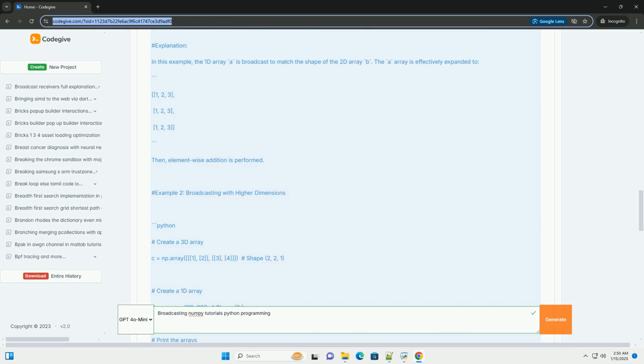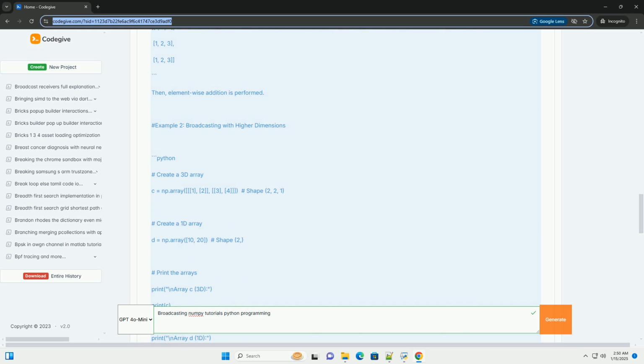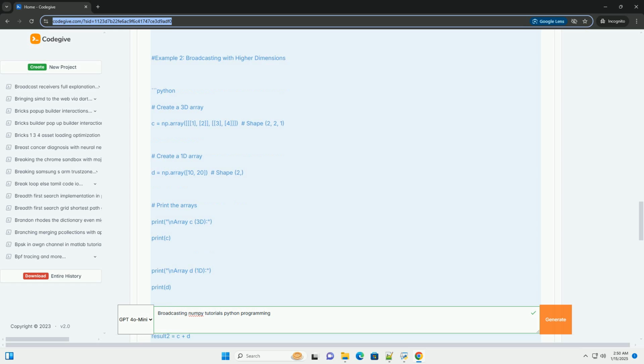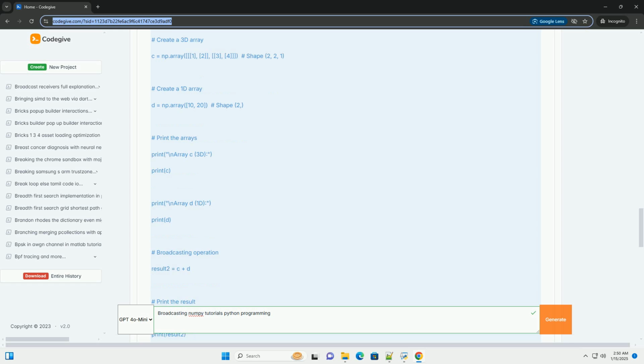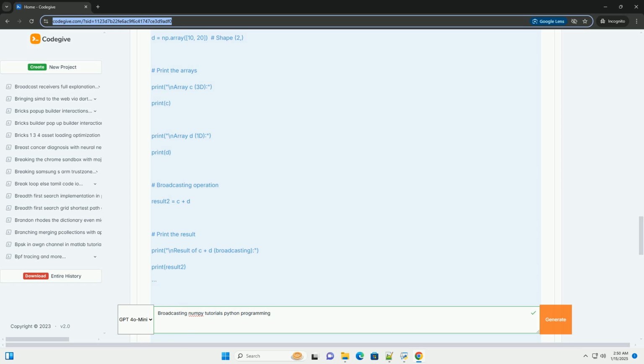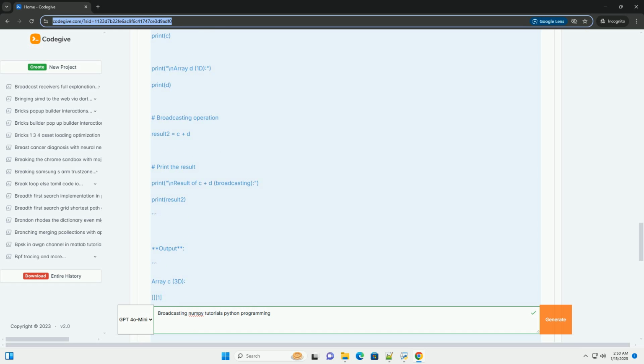2. Broadcasting rules. If the arrays have different numbers of dimensions, the smaller dimensional array is padded with 1s on the left side until both arrays have the same number of dimensions. The sizes of the dimensions are compared element-wise. Two dimensions are compatible when they are equal, or one of them is 1. 3. Resulting shape. The resulting array's shape is determined by taking the maximum size along each dimension.